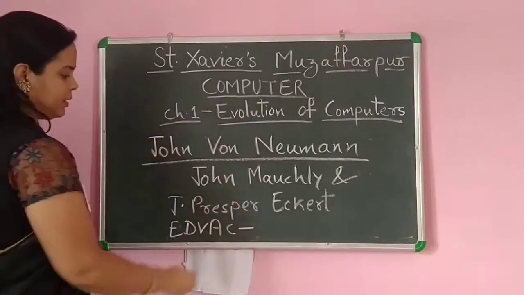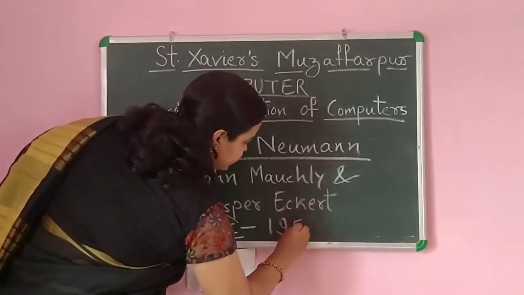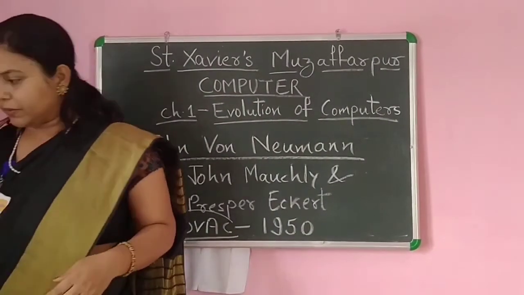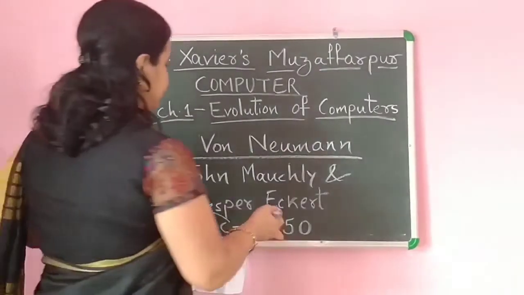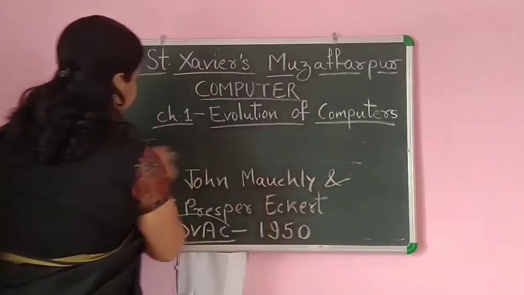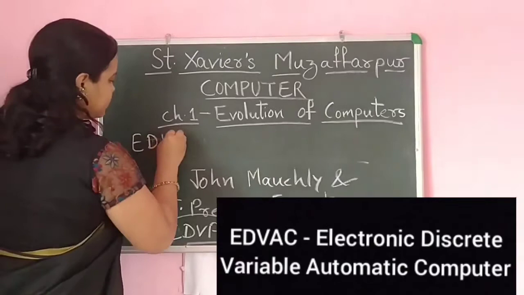This machine they developed in 1950. In which year did they develop this machine? They developed this machine in 1950. Now I will write the full form of EDVAC here. What is the full form of EDVAC?